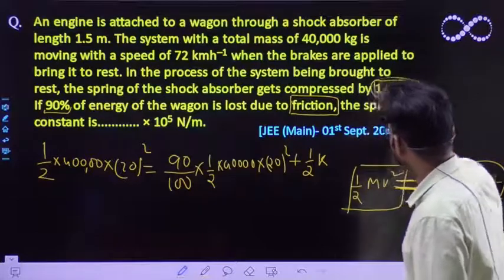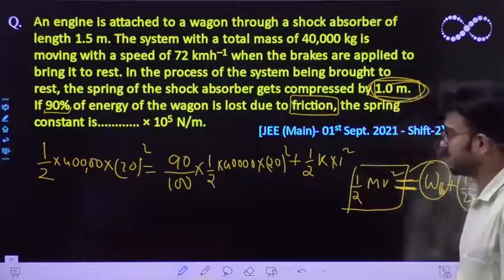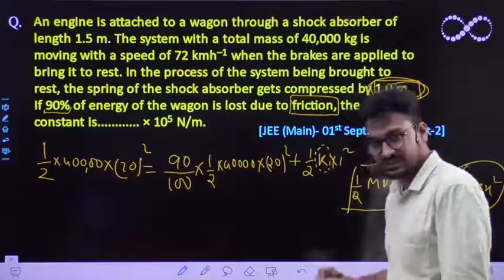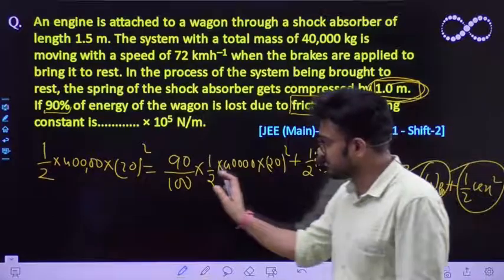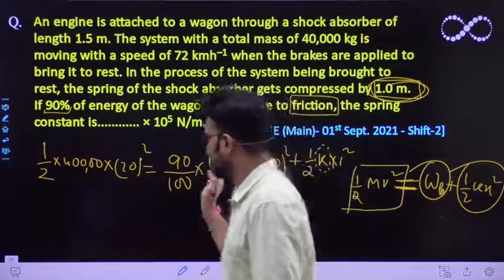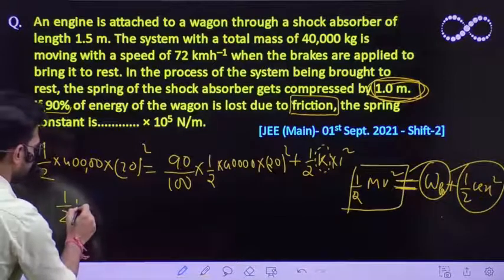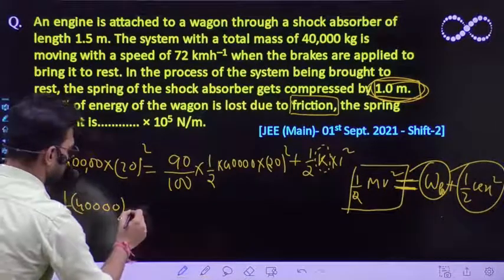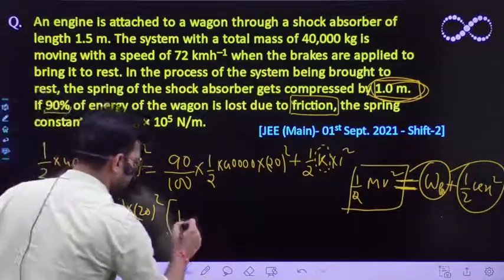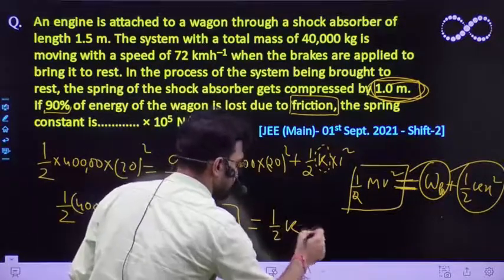How much has it been compressed? It has been compressed by 1 meter, so it would be 1 whole square. In this expression the only unknown value is the spring constant. You have to solve this expression and eventually you'll get the value of k. I'll bring this term over here, so what you get is half into 40,000 into 20 whole square, take it as common, so you get 1 minus 90 by 100, equal to half k into 1 whole square.